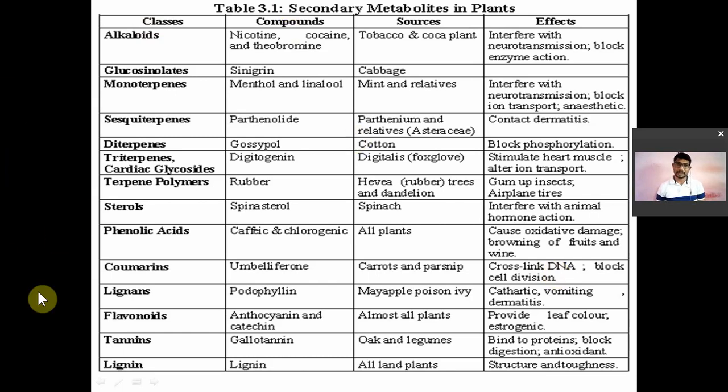How many types are there? Alkaloids, glycosides, terpenes, volatile oils, cardiac glycosides, sterols, coumarin, lignan, flavonoids, tannins, lignin, etc. So this is not an important one.